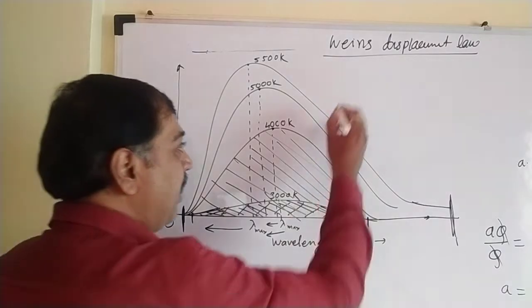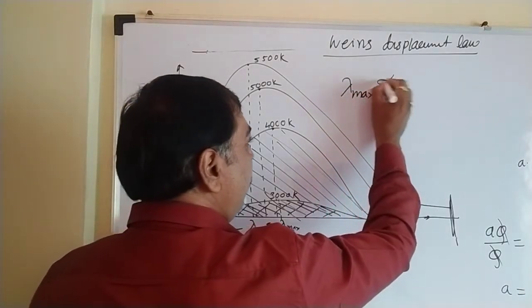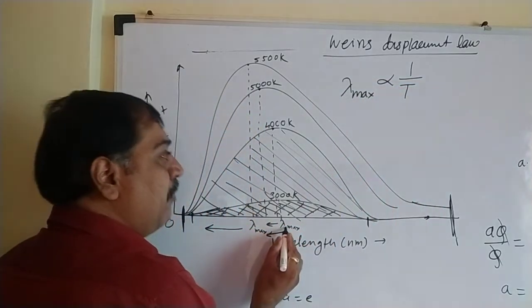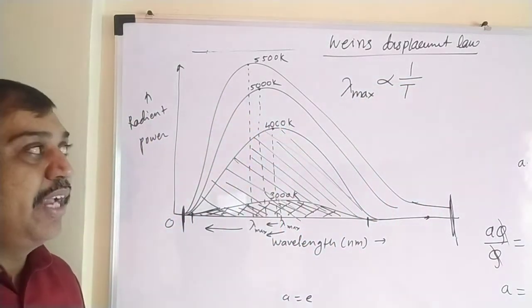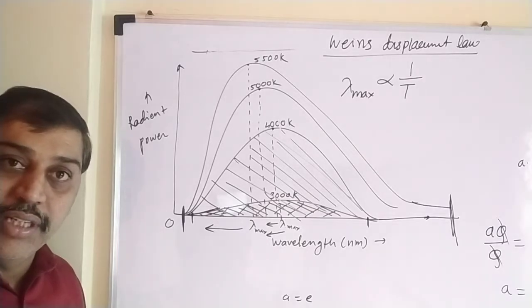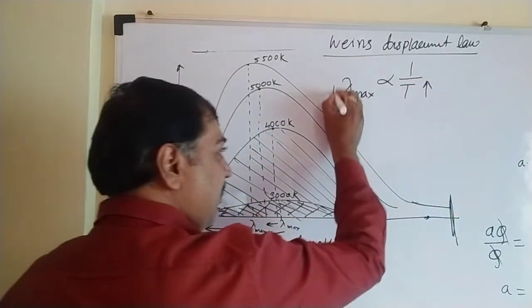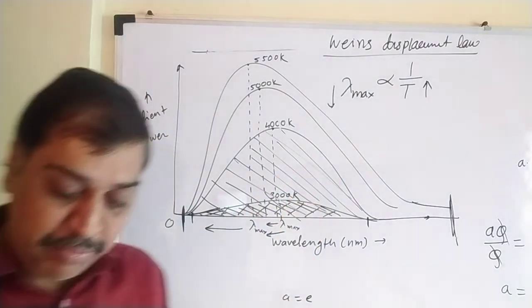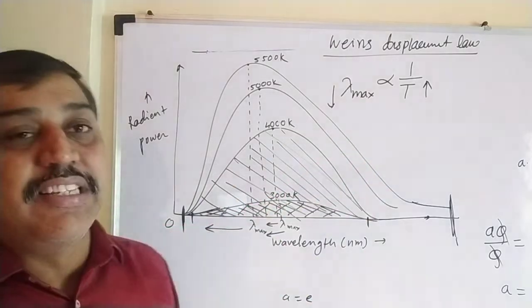Inversely proportional to temperature. So we can write lambda max is inversely proportional to temperature. Lambda max is the wavelength for which radiated power is maximum, found to be inversely proportional to temperature. Just see here, temperature increases, lambda max decreases. That is the displacement in the wavelength with temperature, and that is said to be Wien's displacement law.